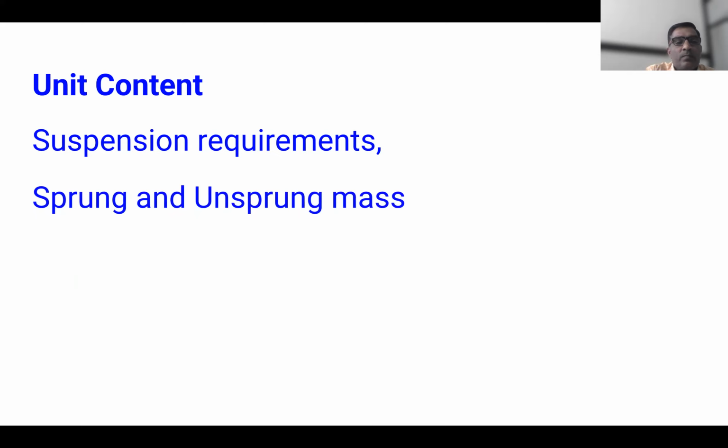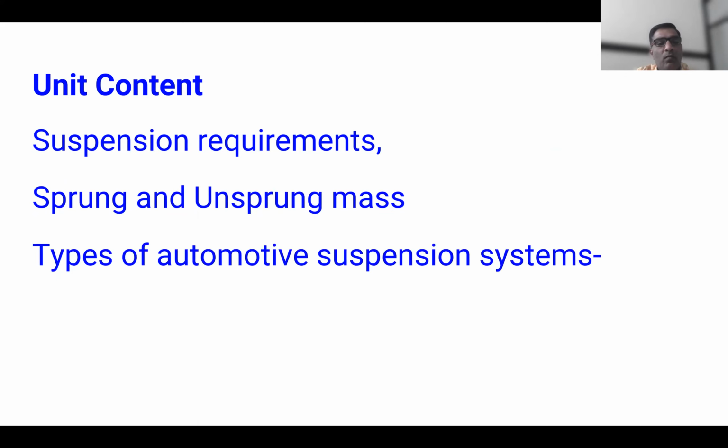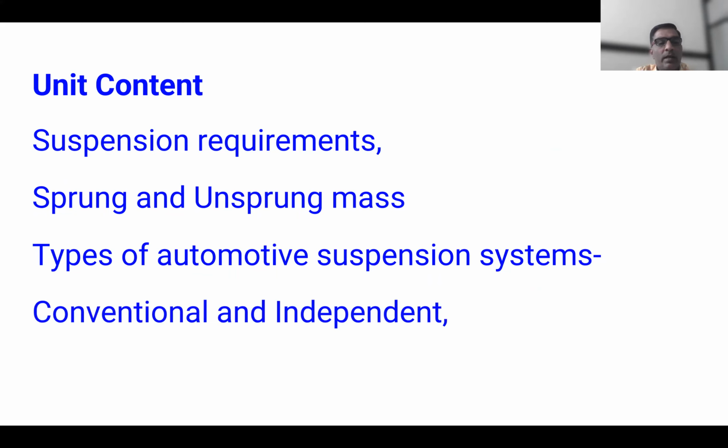Unit contents that we are going to see one by one. Suspension requirements: what are the requirements of a suspension system? Then the concept of sprung and unsprung mass. Then types of automotive suspension system, conventional and independent, those are the two types basically.